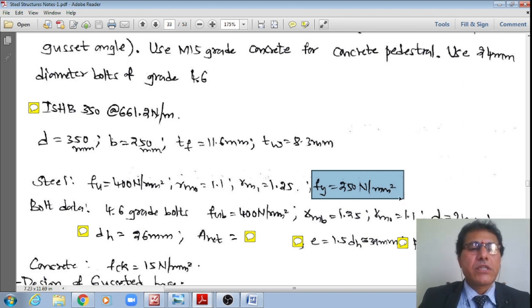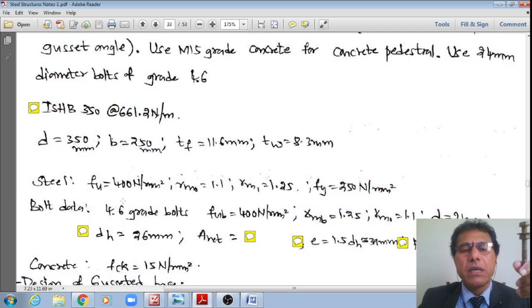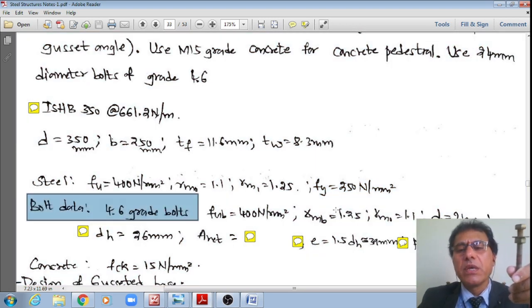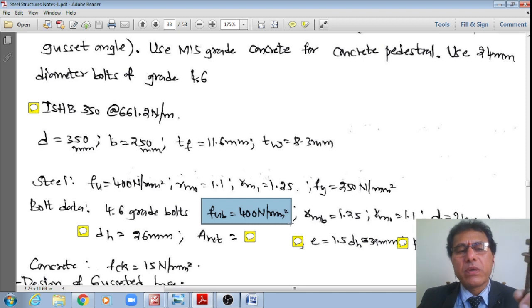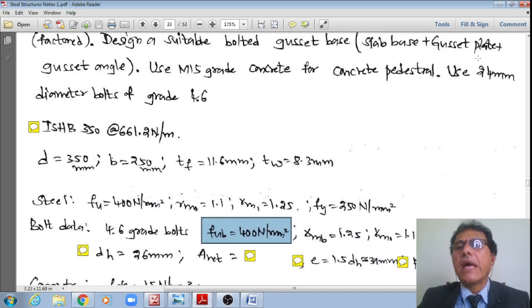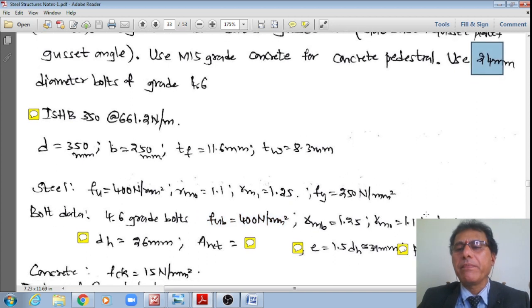And let us also see the bolt data. Now what is given is that ordinary black bolts of 4.6 grade need to be used. Therefore, now from IS 800, I have the ultimate strength of this bolt as 400 Newton per mm square, as well as the diameter. The diameter is also mentioned as 24 mm.